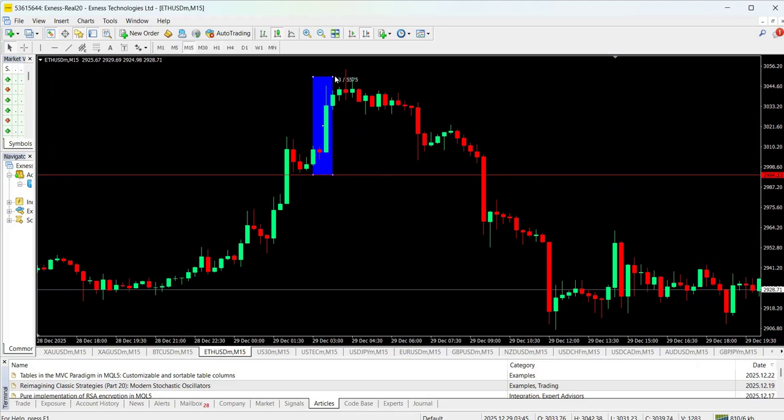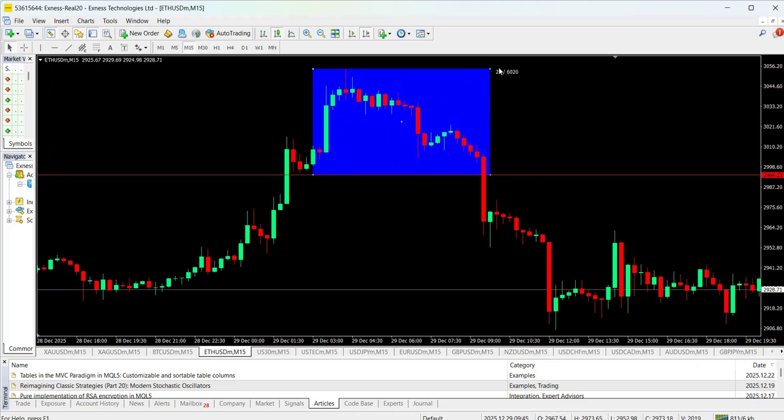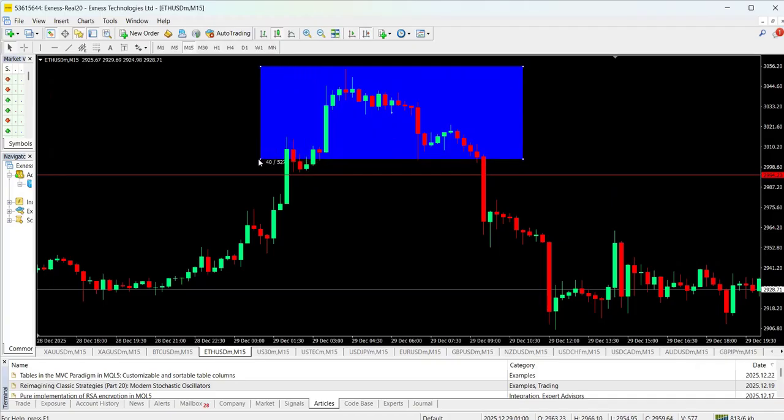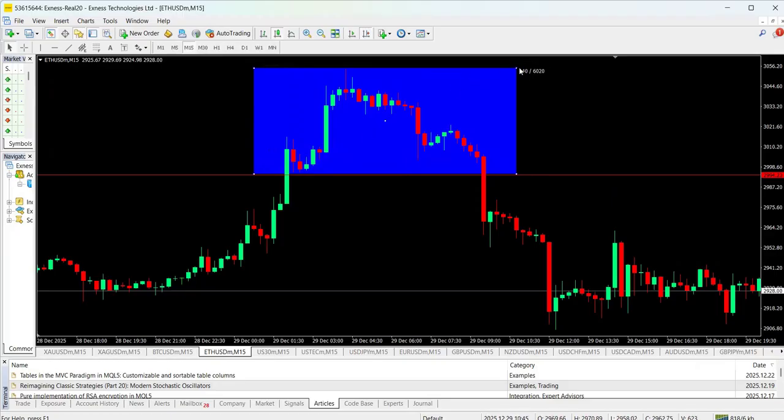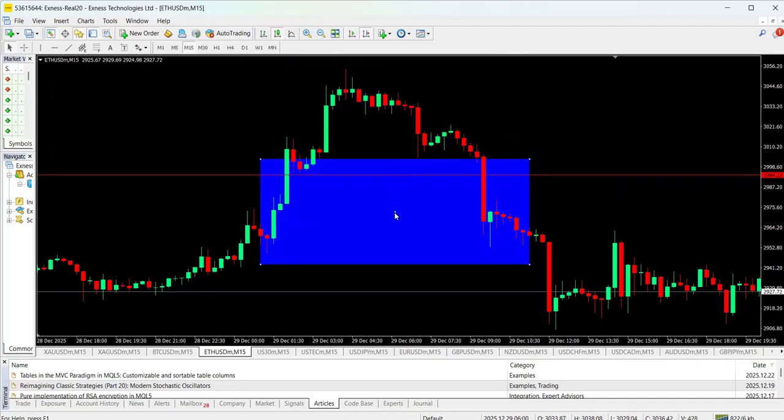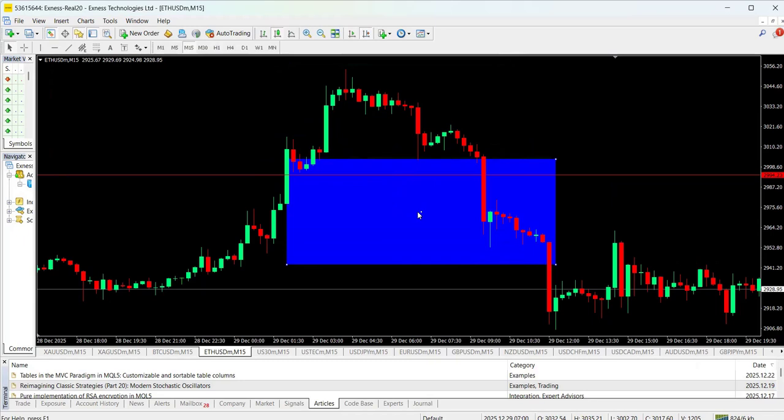So if you look here, they were broken. This level was broken. You see the engulfing here? It was overpowered. Okay. And then coupled with our change of character, we now know that our strategy says that the market is going to move down at least as much as it moved up. You see our rectangle? I simply took it down here, all right, to this level. And I was able to capture this move here. Okay. Which is always clear.